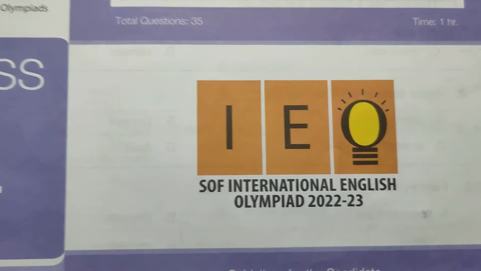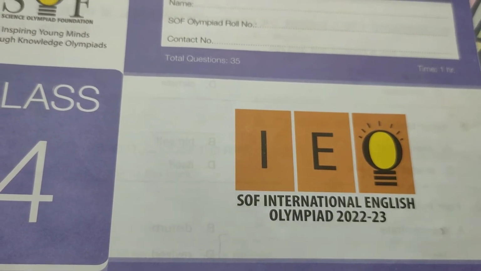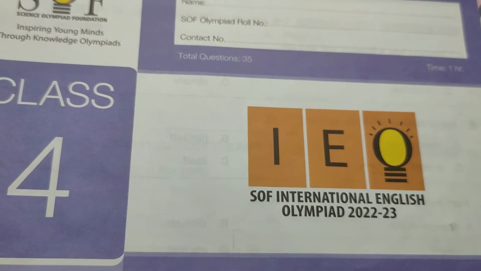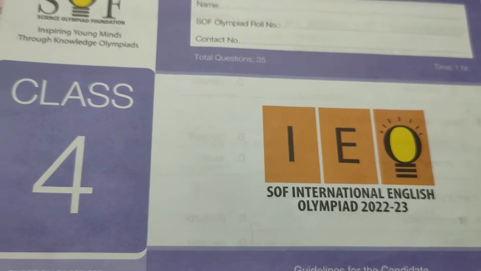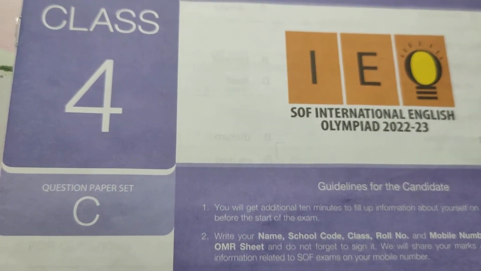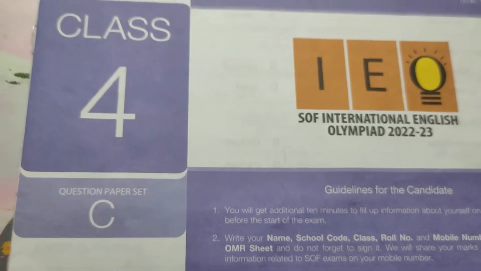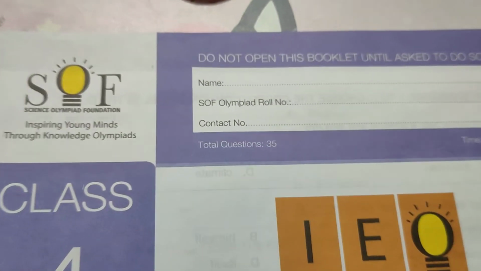Hello friends, so I'm having this question paper of International English Olympiad by SOF for 22-23 for class 4. I'm having question paper set C. This Olympiad was held on 1st November 2022. So we are going to discuss the answers.